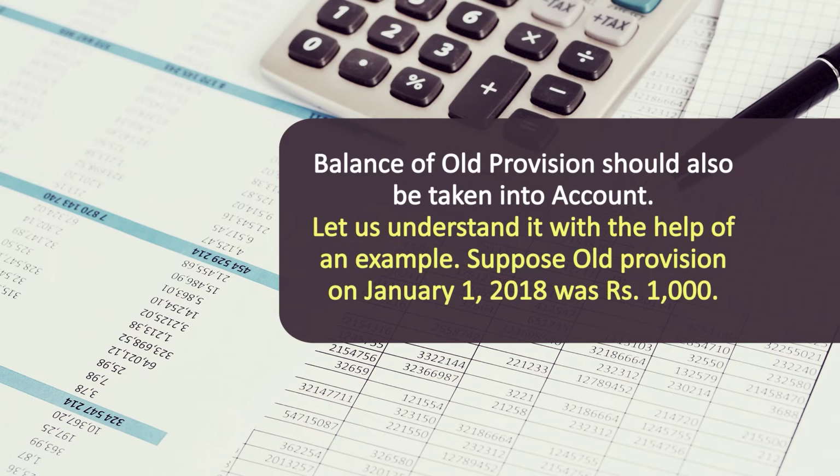Let us understand it with the help of an example. Suppose old provision on 1st January 2018 was rupees 1000. This balance of provision for doubtful debts is given in the credit side of the trial balance, rupees 1000.